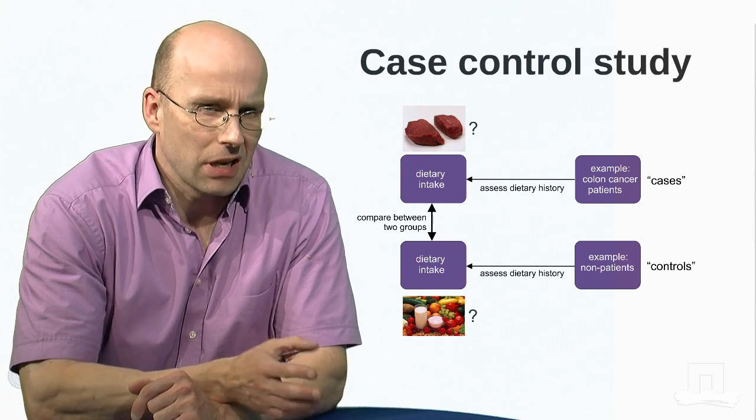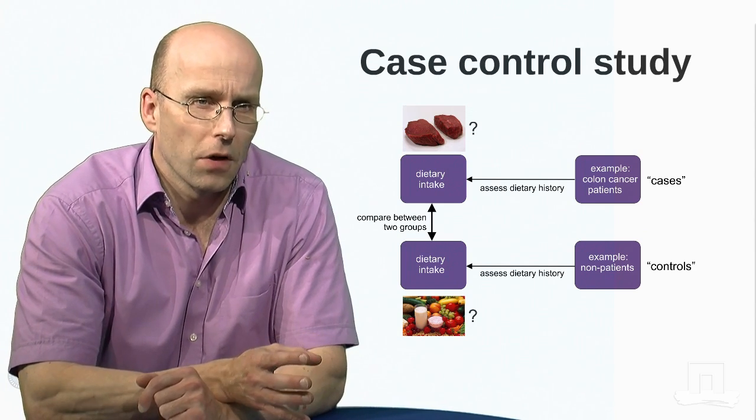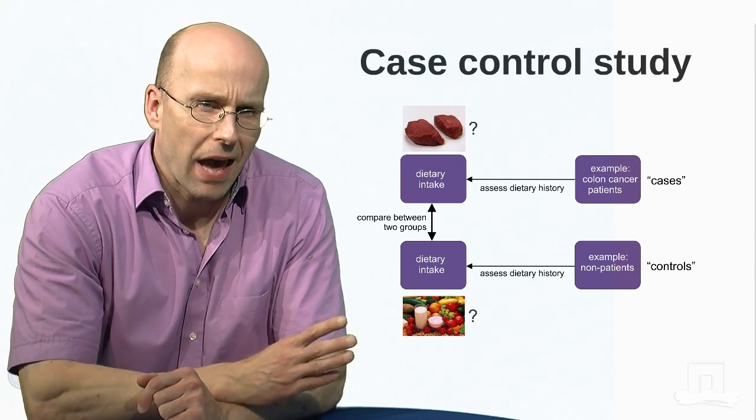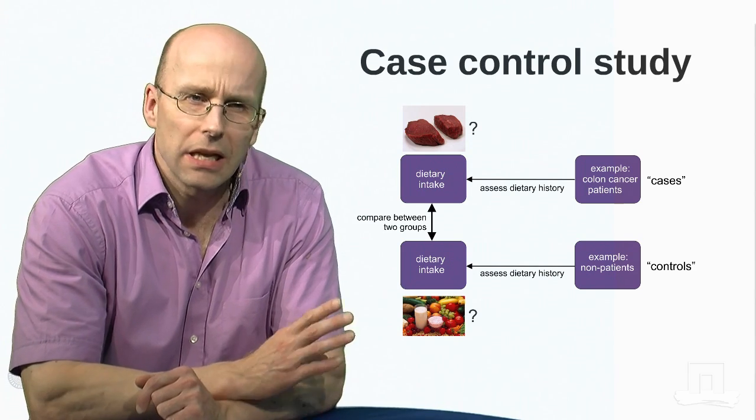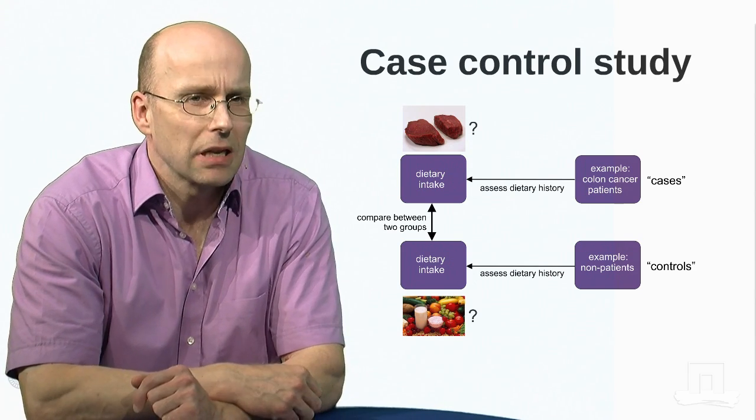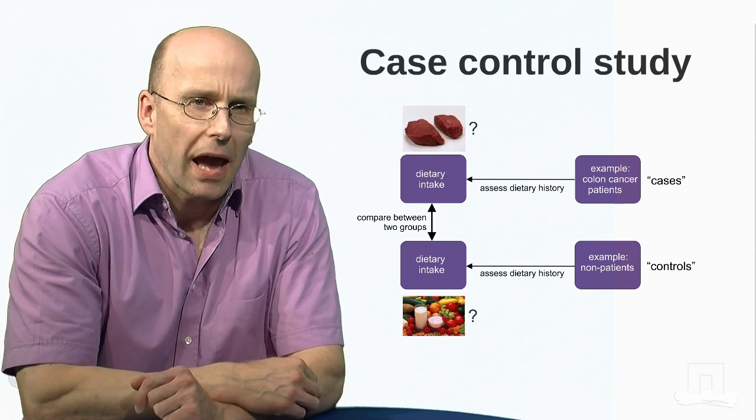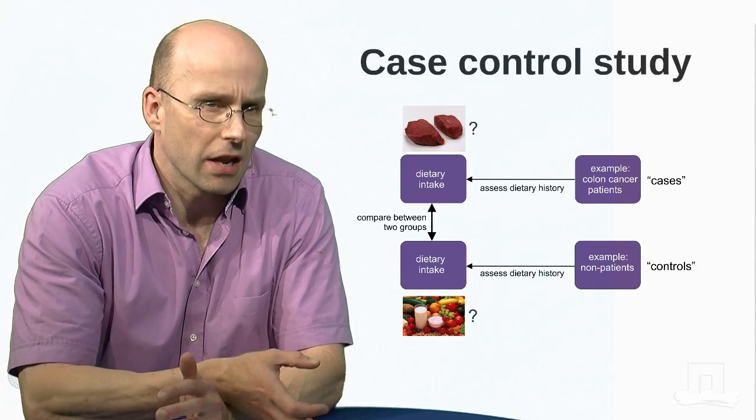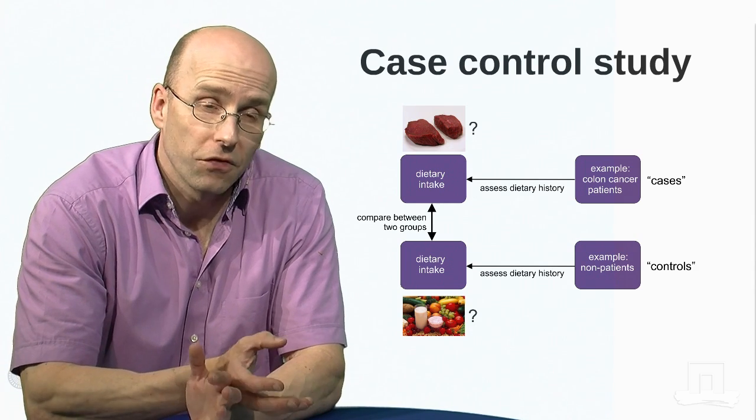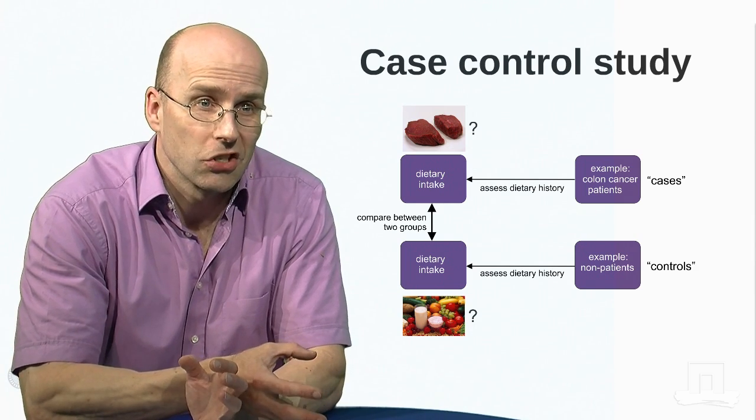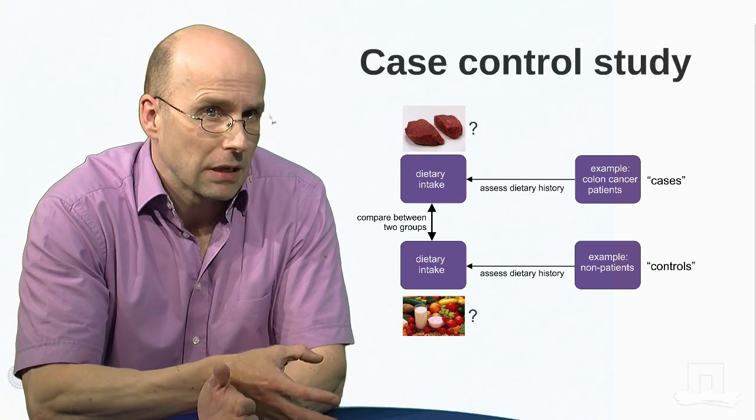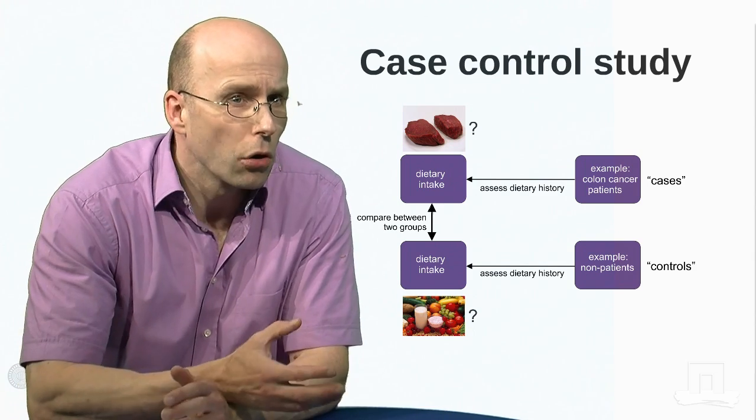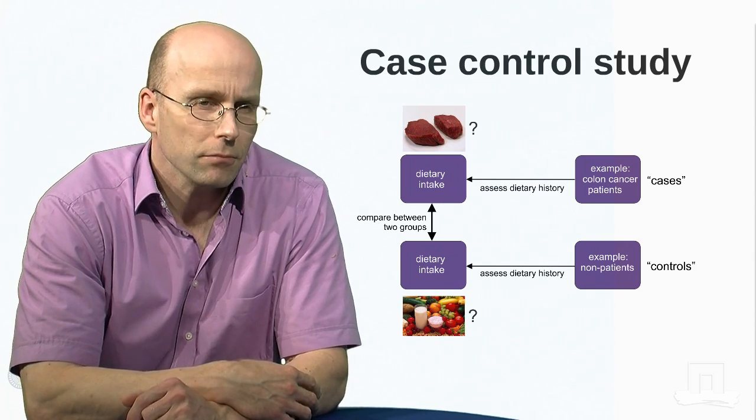And the way to address that would be to take a group of subjects with colon cancer and ask them about their past dietary habits. What did they eat in the past? How often did you eat meat? How much meat did you eat? And you compare that with another group of subjects, the control group, that does not have colon cancer. And perhaps you find that the colon cancer patients used to eat more meat. And with that, you would conclude that eating meat would promote colon cancer.